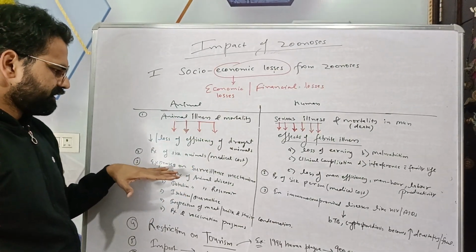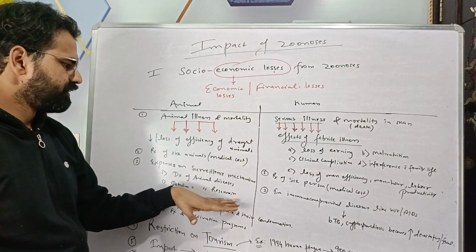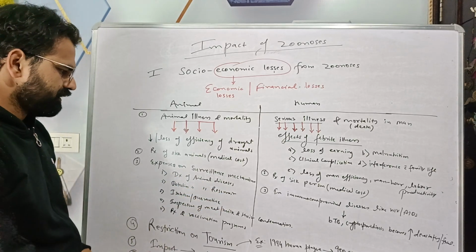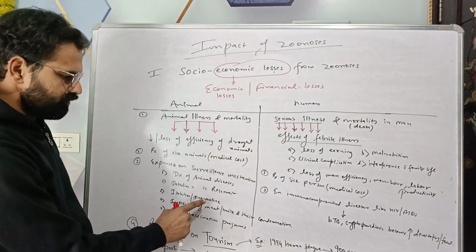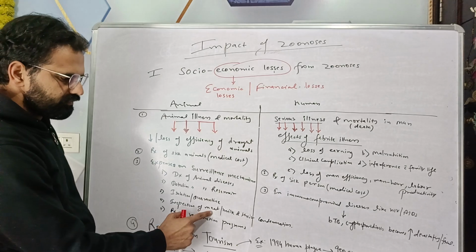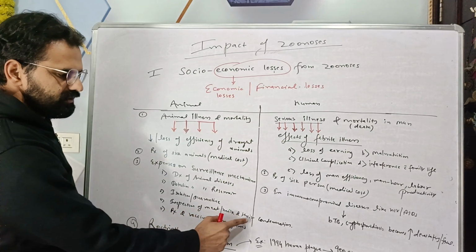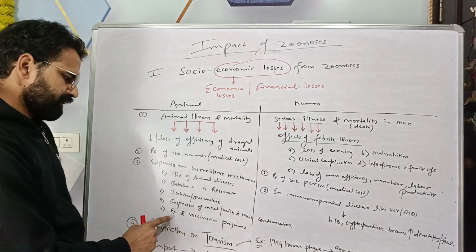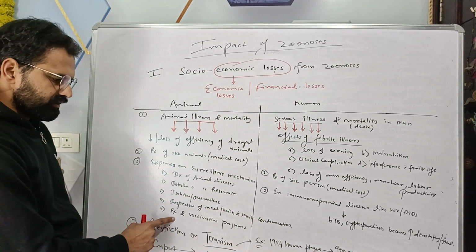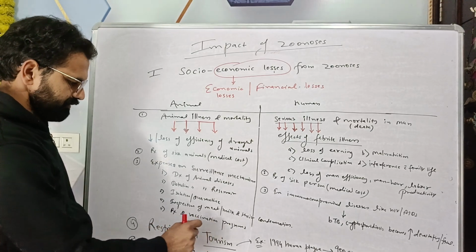Number 1, expenses on diagnosis of animal diseases, detection of the animal reservoir, isolation or quarantine of the infected animals, inspection of meat, milk, and after infection their condemnation. Then expenses on the treatment of animal and immunization or vaccination programs.